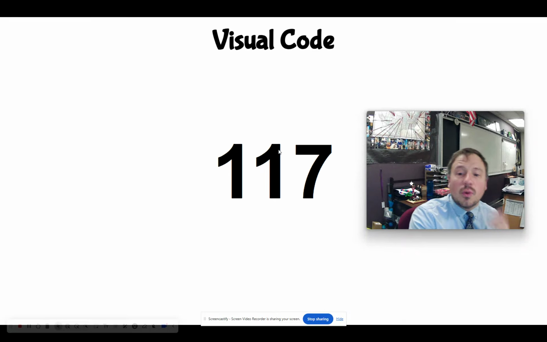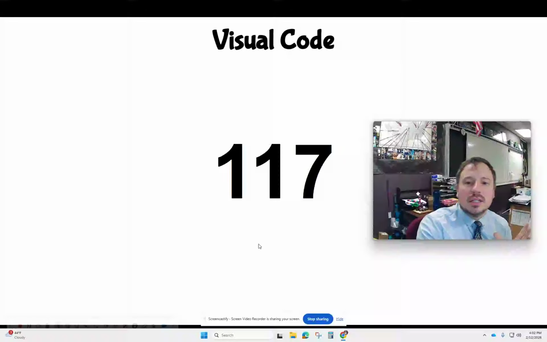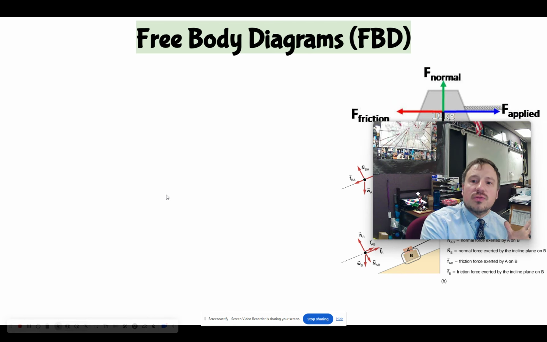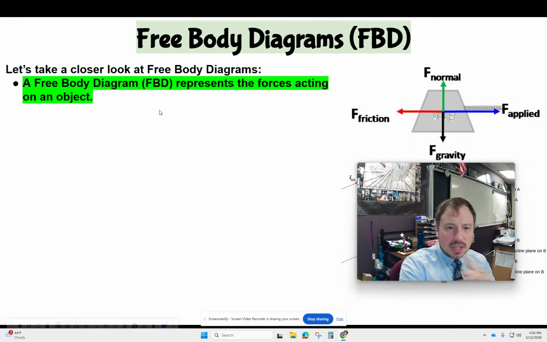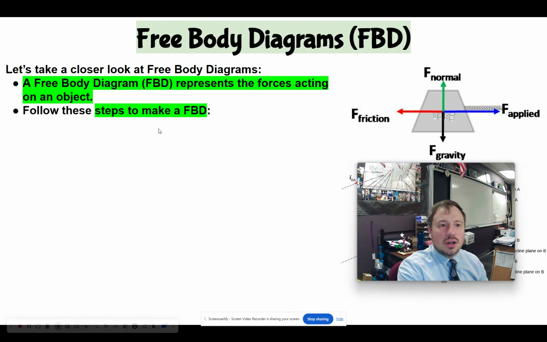So how do we represent forces? That brings us to our last topic here, which is a free body diagram, right? A free body diagram, or FBD, that's just how I simplify it, represents the forces acting on a body. So here are the steps to make a free body diagram.